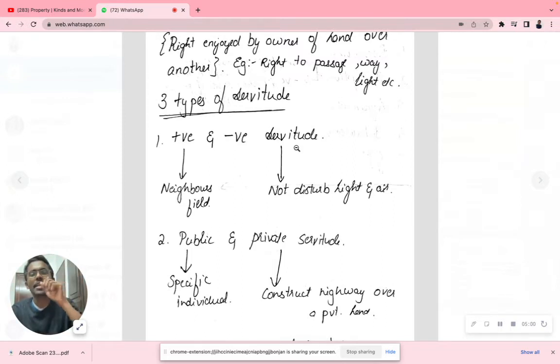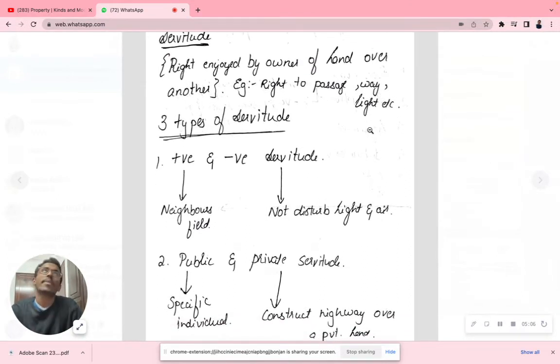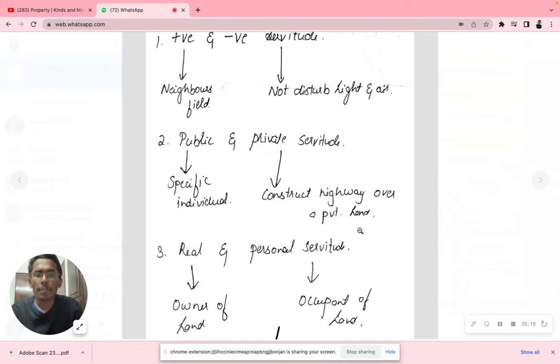Servitude means rights enjoyed by the owner of the land over another. It could be a right to passage, way, light, and so on. Then we'll discuss positive and negative servitude, then public and private servitude. Public servitude could be a specific individual, where only one person is getting affected. For example, private servitude is constructing a highway over a private land.